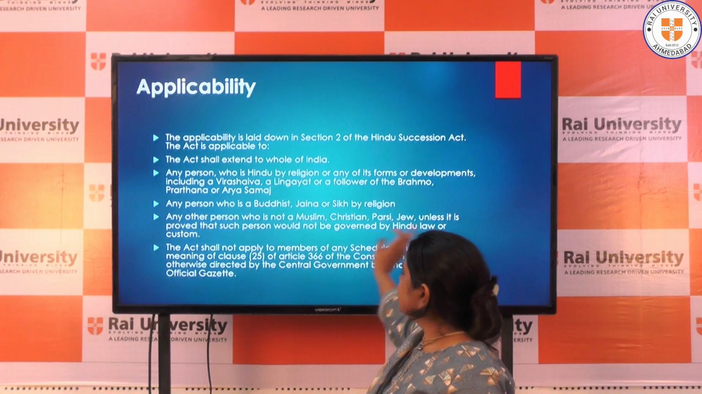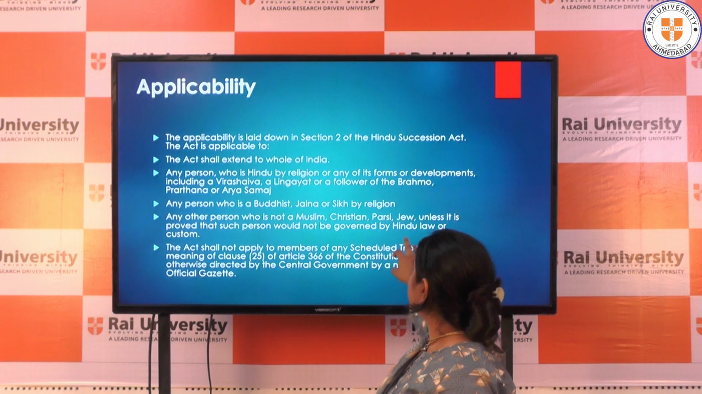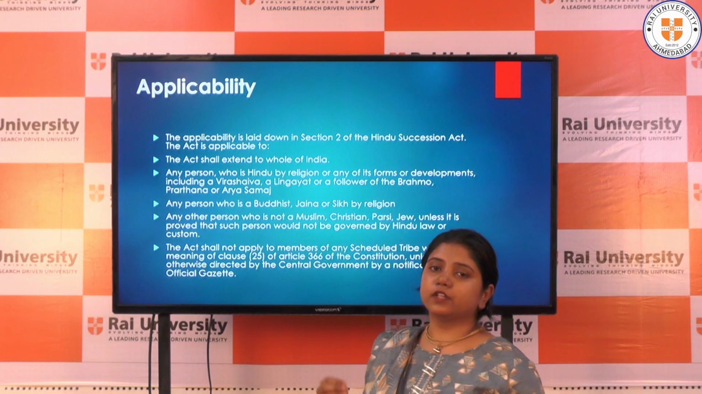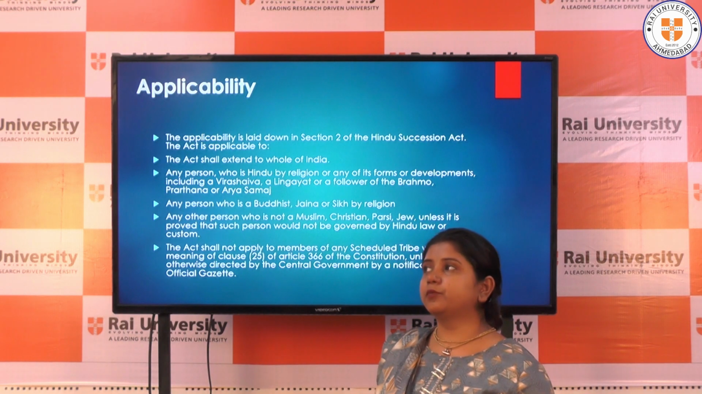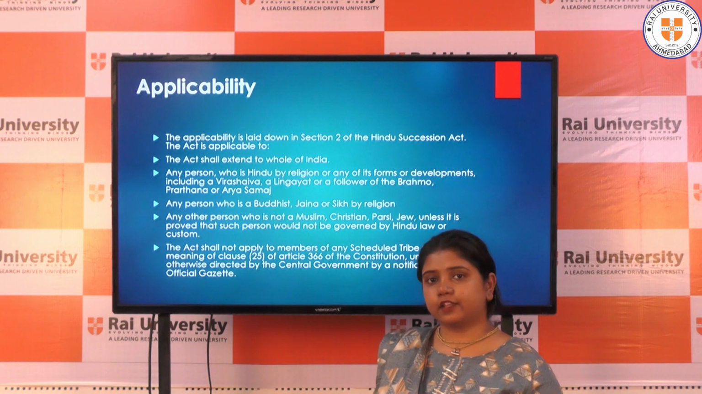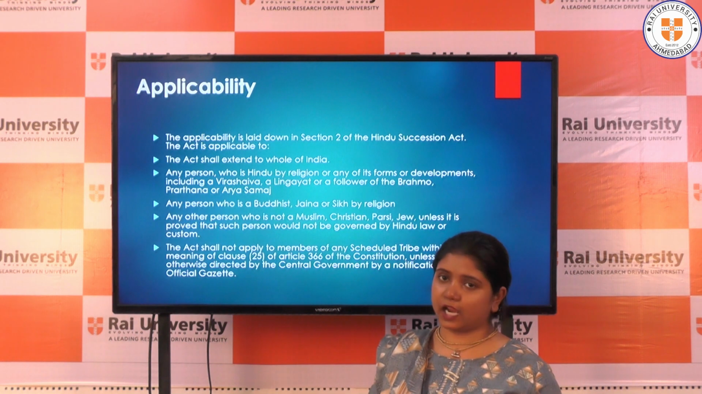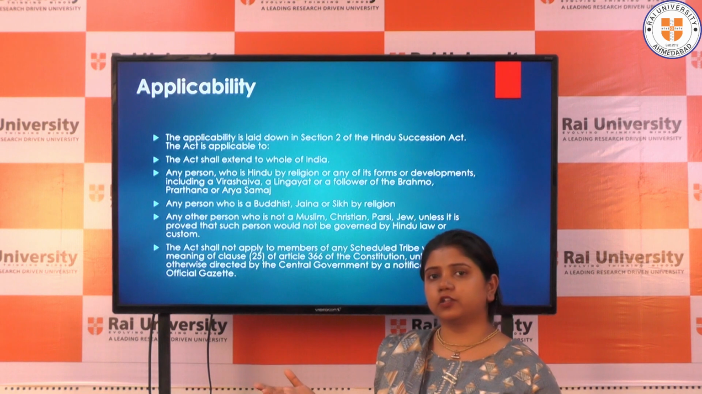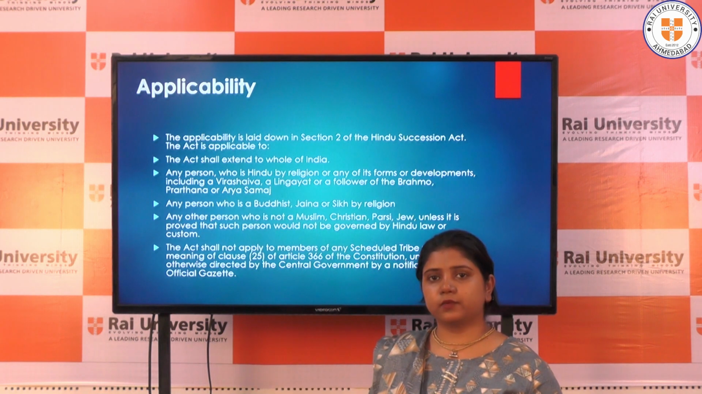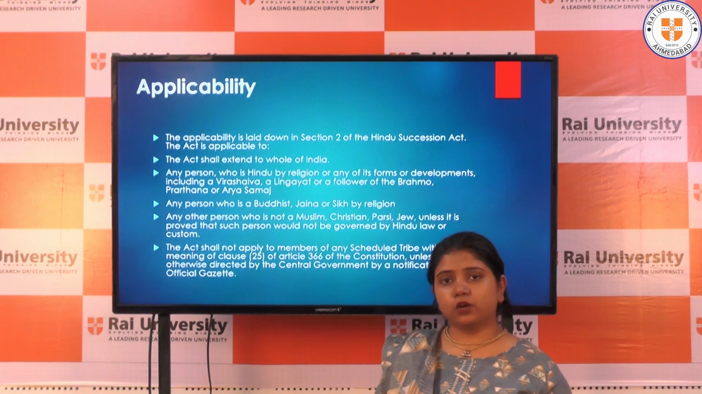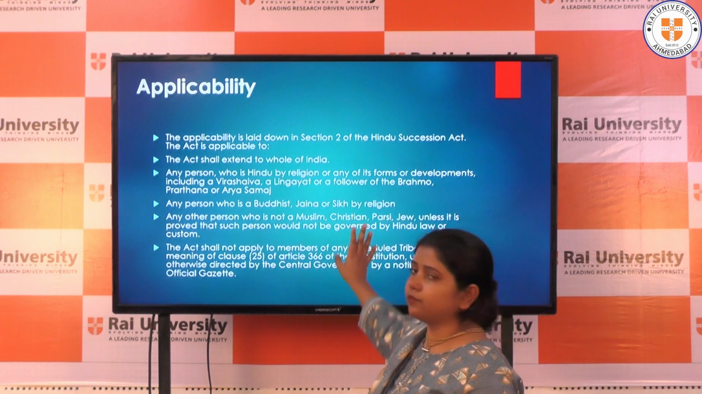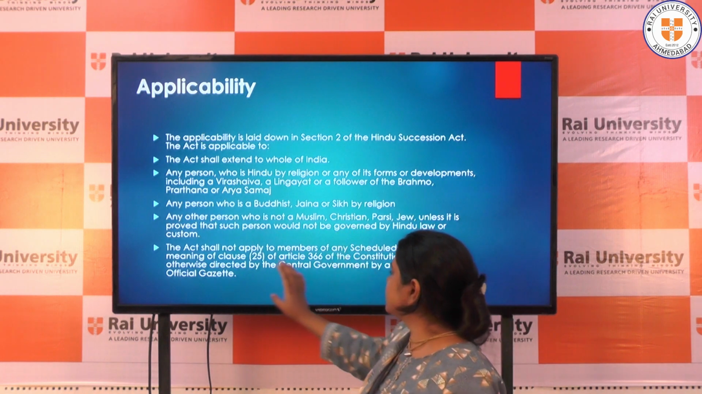This is so unless it is proved that such a person would not be governed by Hindu law. So if there is some other custom, and the person proves it, the burden of proof will be on that person that he is not governed by Hindu law. There is a particular custom by which they are actually ruled. In that case only there will be an exception, otherwise there will be no such exception.